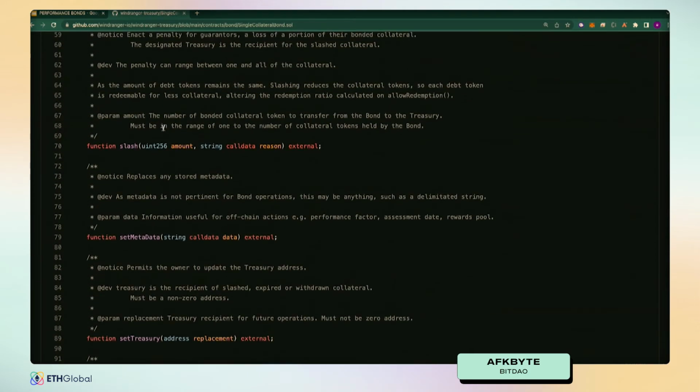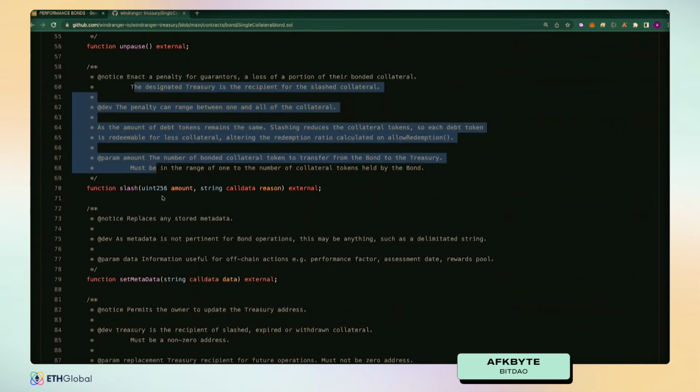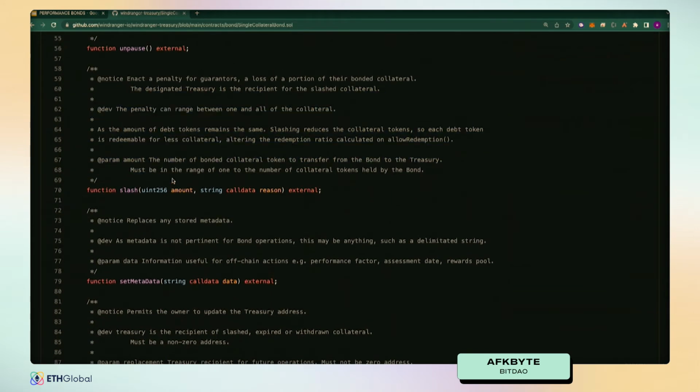Yeah, I guess I can also talk about the slashing mechanism over here. Remember when I mentioned in the Blimp DAO example, if they don't meet their particular goal, being able to buy a Blimp versus not being able to buy a Blimp, we have an implementation of a slash function where you're able to enact a penalty for the individuals who stake their funds within that bond collateral contract.